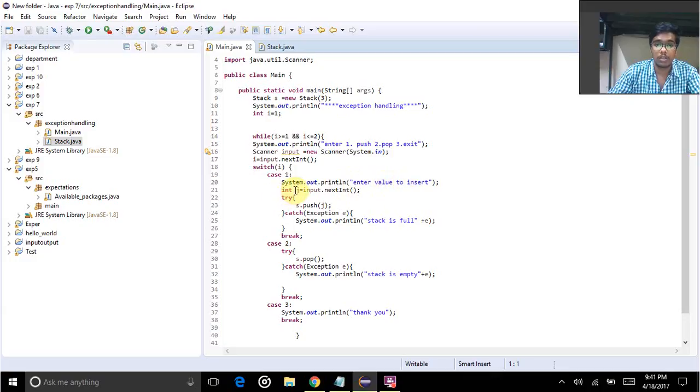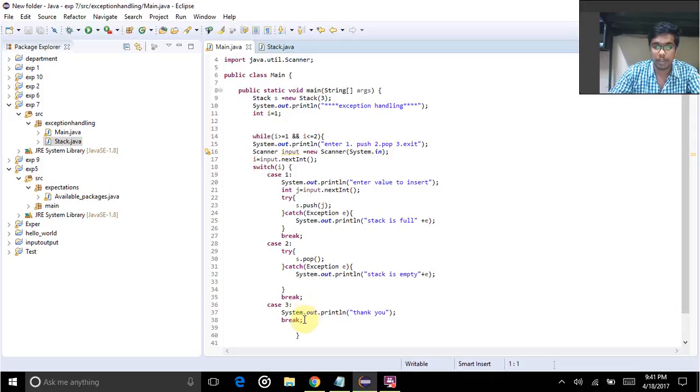In case 1, which is for inserting the value, system.out.println, enter the value to insert, int j is equal to input.nextInt, and then the try-catch. Try to push, catch the exception e, and system.out.println saying the stack is full, and e is the exception taken. Break. In case 2 for pop, same as try, stack.pop, catch exception e, system.out.println saying the stack is empty, and the e is also here, same as the exception.